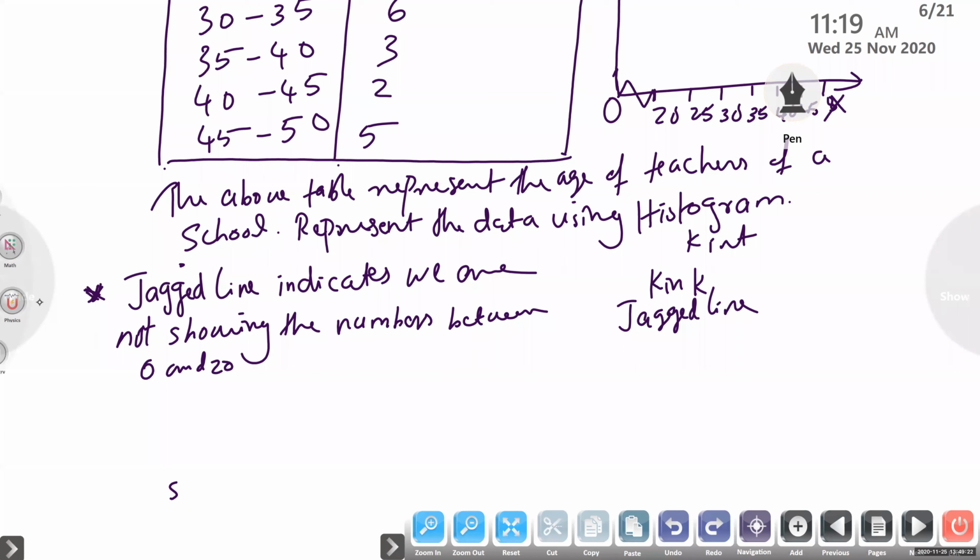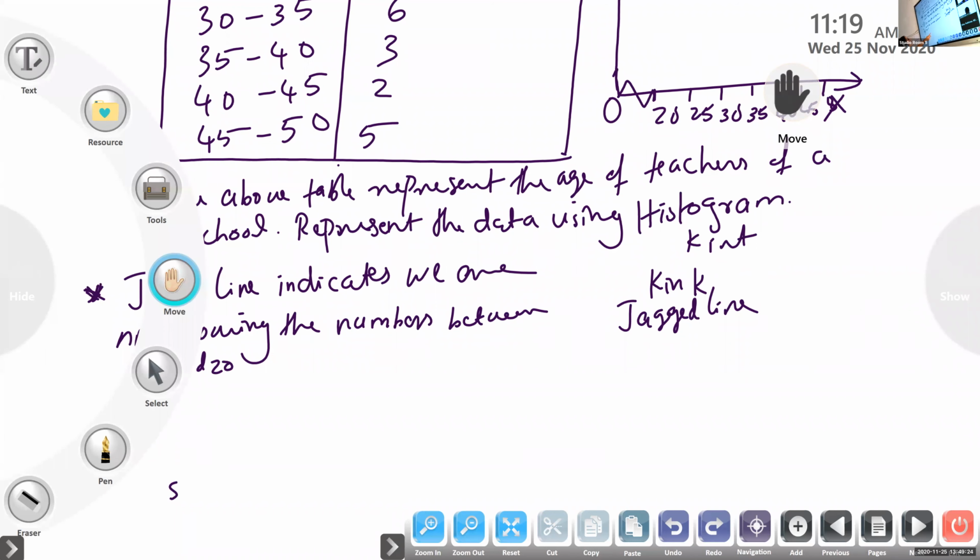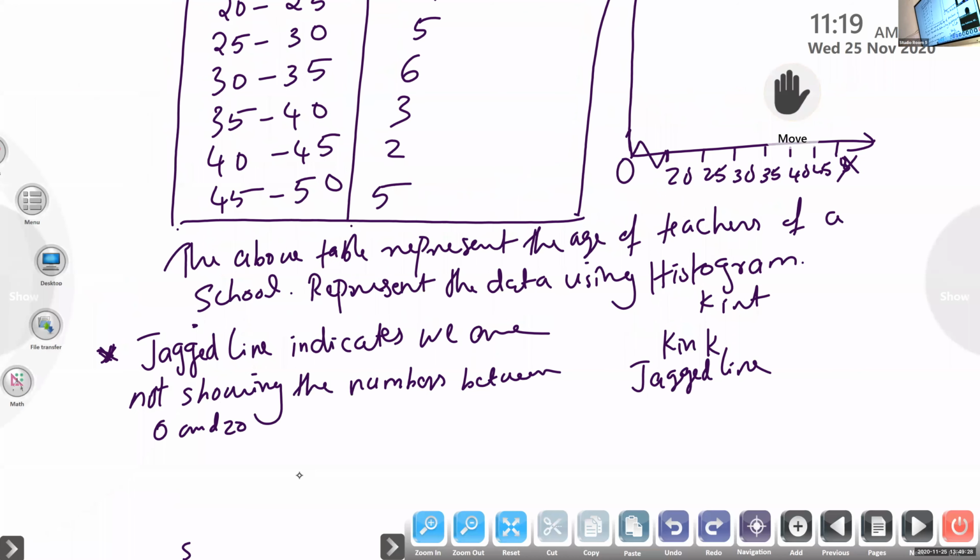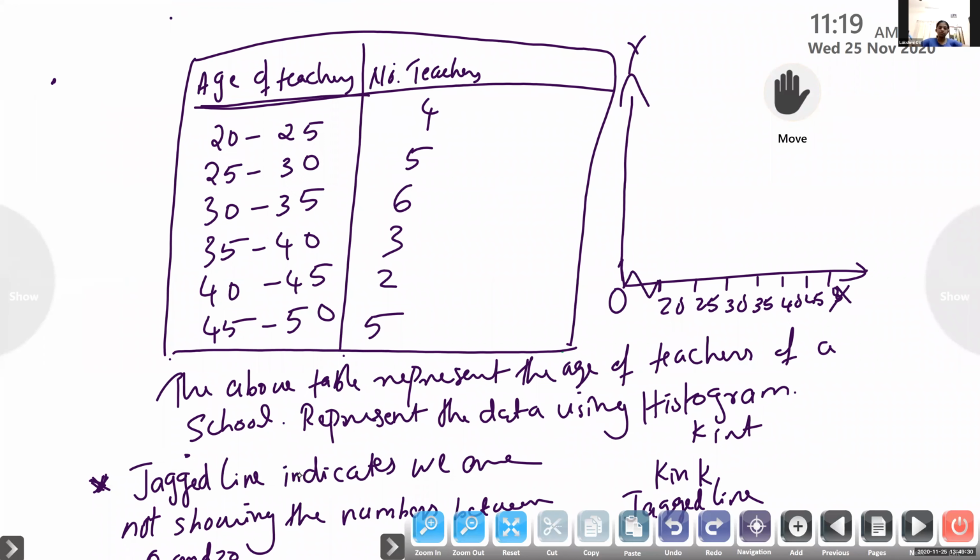Table question. Age of teachers and number of teachers. Today what happened? Some of you have connectivity problems.